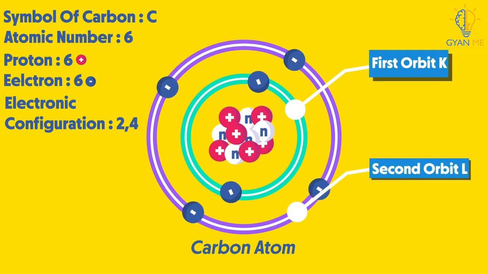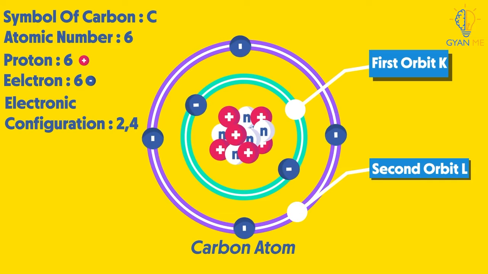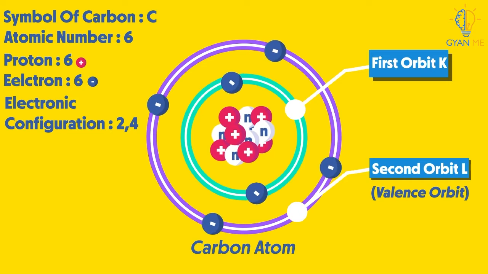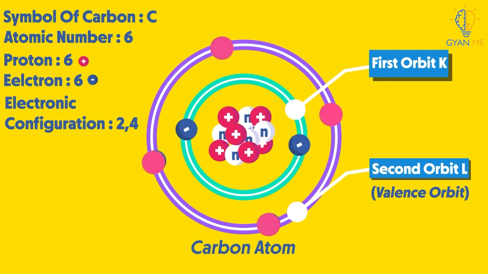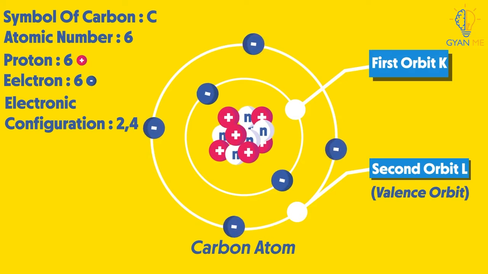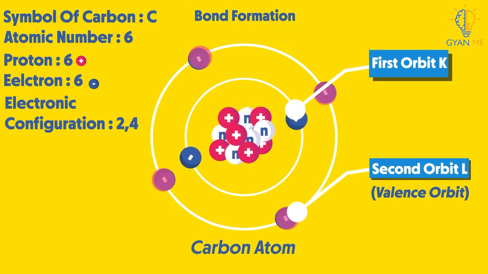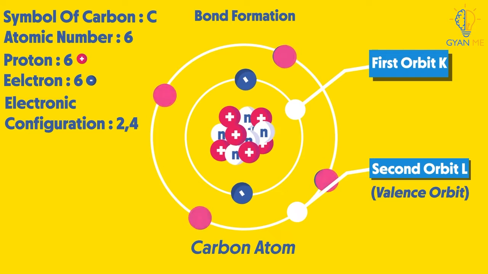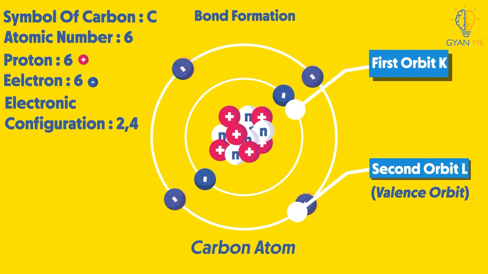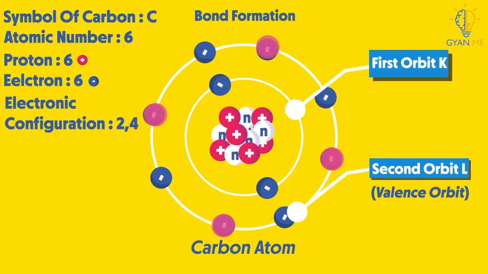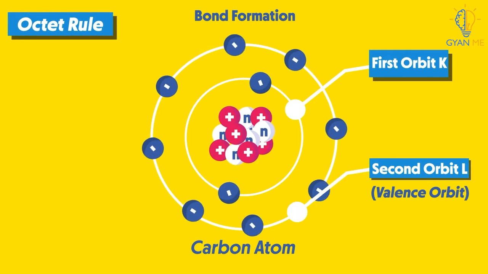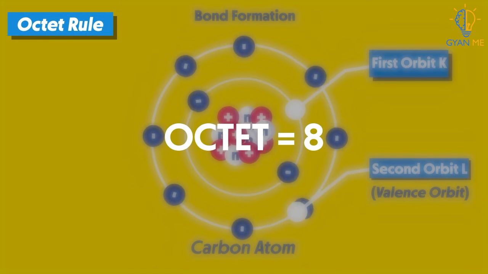And what is this outermost orbit, L, called as? Correct. Valence orbit. And these 4 electrons here? Yes, they are called valence electrons. As you know, for any element, these valence electrons take part in bond formation during chemical reactions. Now students, already you know that any element can become stable if there are 8 electrons in its valence orbit. And what is this rule called? Correct. The octet rule, where octet means 8.